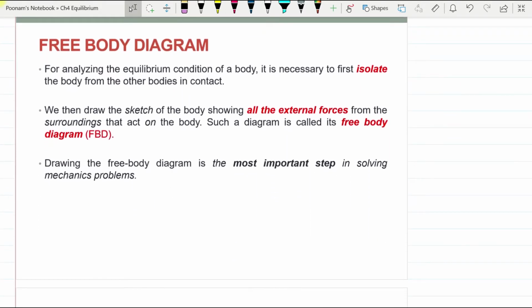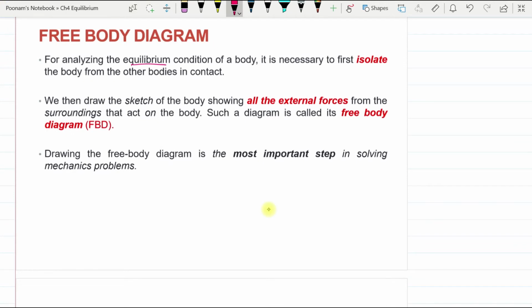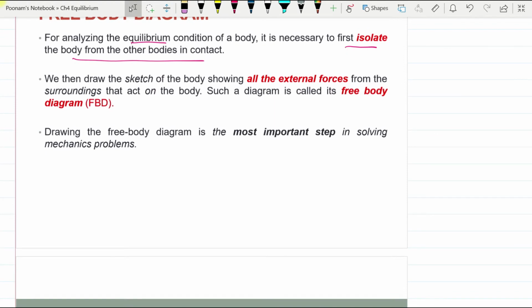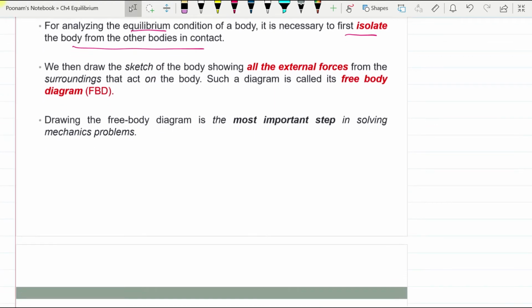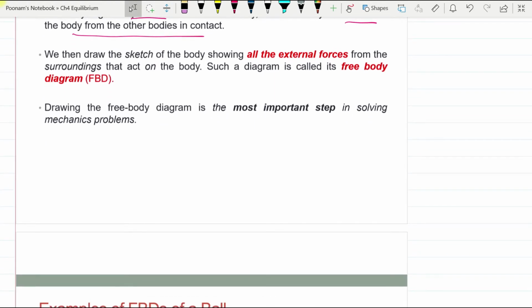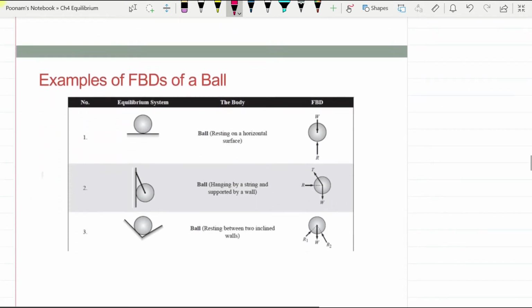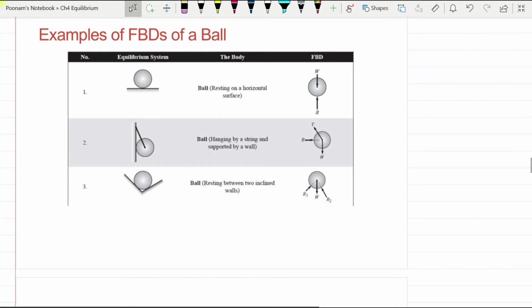So what is a free body diagram next? In order to analyze the equilibrium condition of a body, it is necessary to isolate the body from the other bodies in contact. So how we can isolate the body and apply the forces. When we draw and sketch the body showing all the external forces from the surroundings that act on the body, such a diagram is known as a free body diagram. It is a very important step in solving mechanics problems. Let us look at some examples of free body diagram.